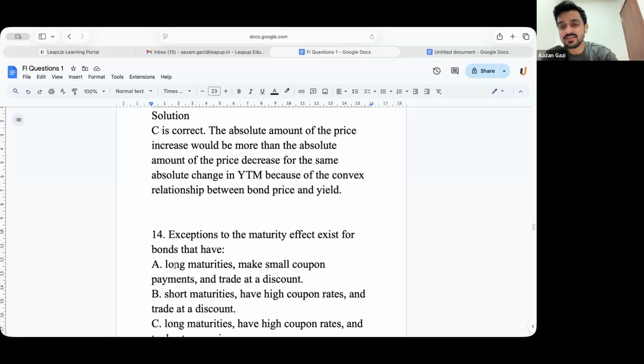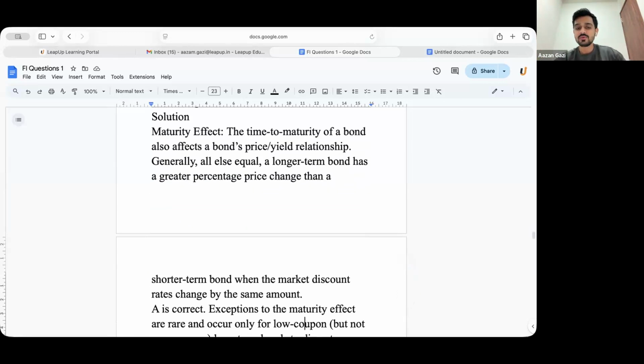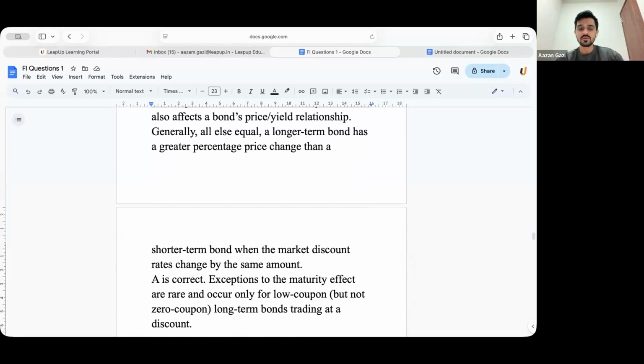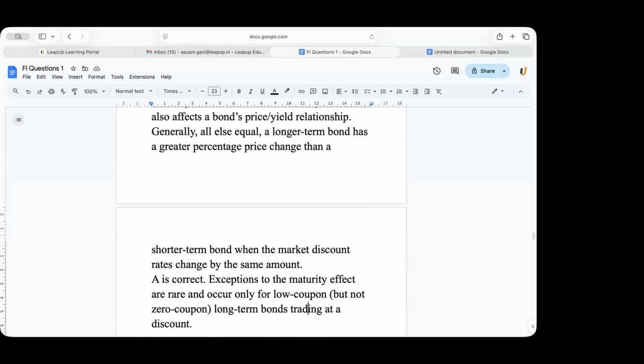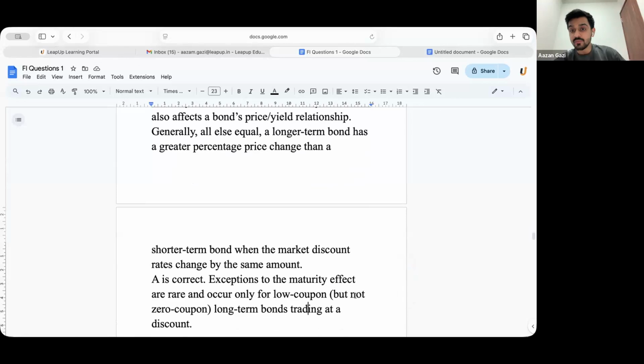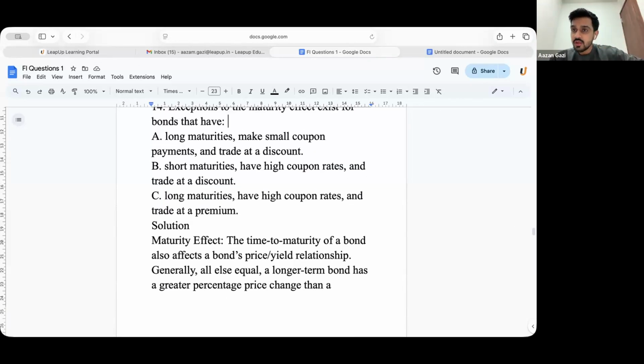Yes. There's this exception which unfortunately you will have to memorize. A longer maturity bond making a small coupon payment, trading at a discount can be less volatile. Is this clear? Okay, remember, not zero coupon. There need to be three conditions: higher maturity, lower coupon rate, and trading at a discount.